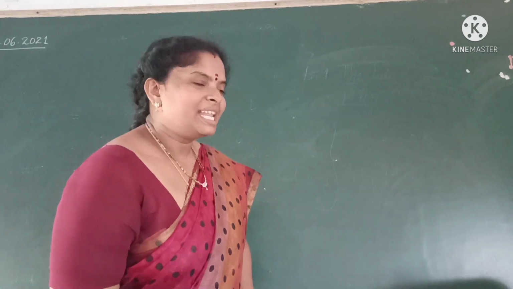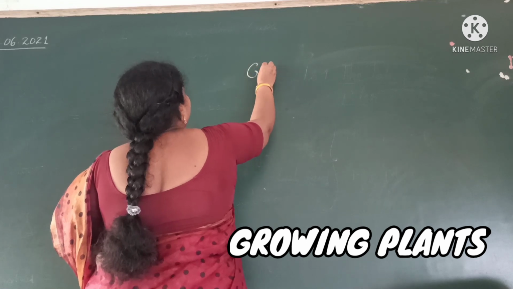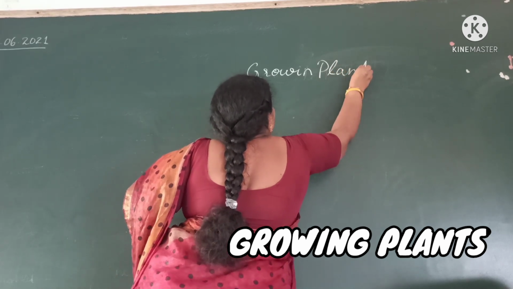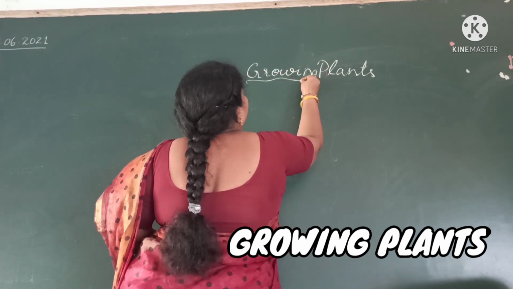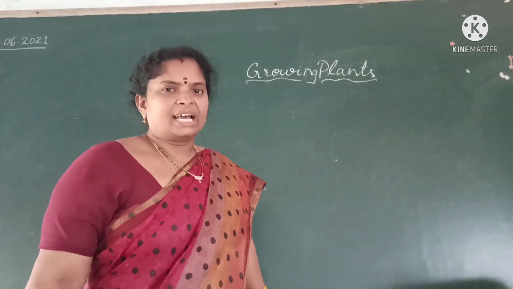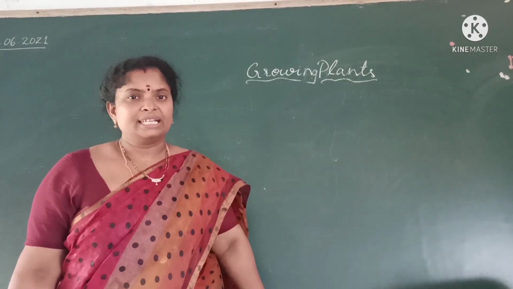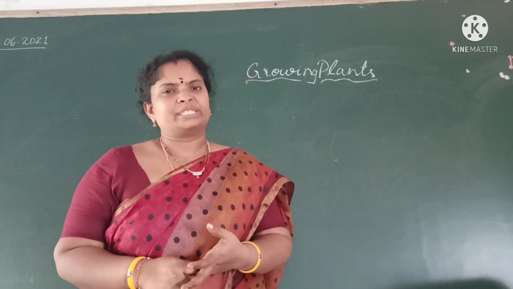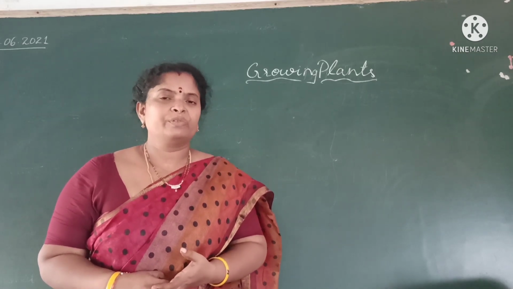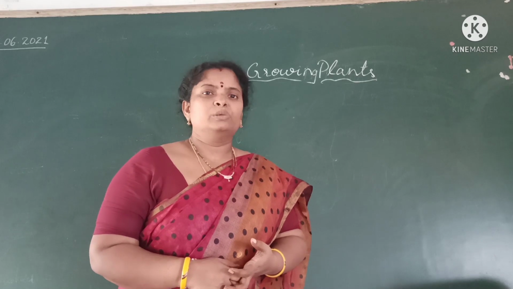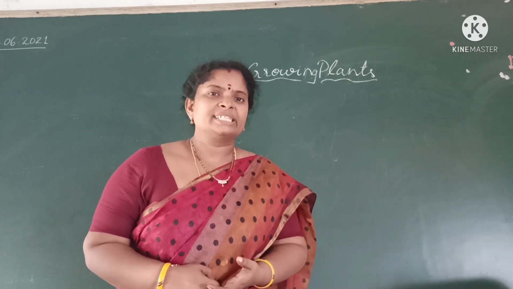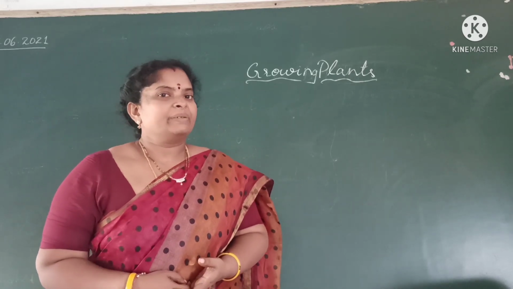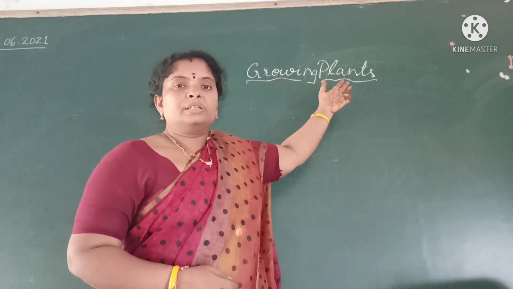Okay, today our lesson is about growing plants. Our lesson is about growing plants. From the plants we are getting many things. Whatever you see, food items. If you want to make idli, chapati, dosa, where are the ingredients coming from? The main ingredients are coming from plants. Okay, today we are going to know about growing plants.